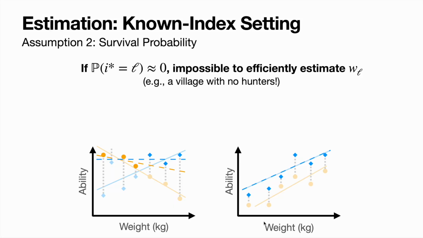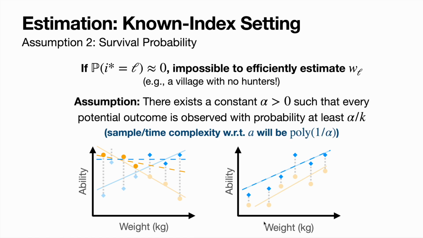The second assumption we'll need is something called a survival probability assumption. So the intuition here is that if, for example, we had no hunters in our village, if every single person chose fishing, then we would have absolutely no way of estimating what makes a good fisherman, because there are no fishermen in the village.